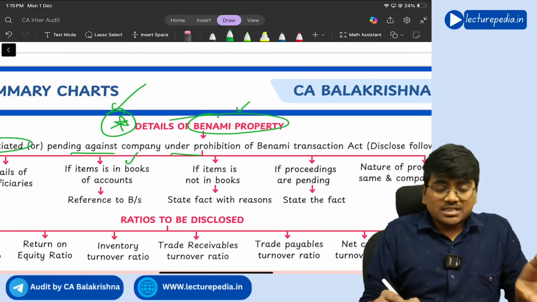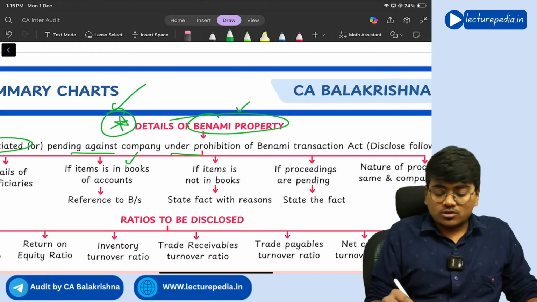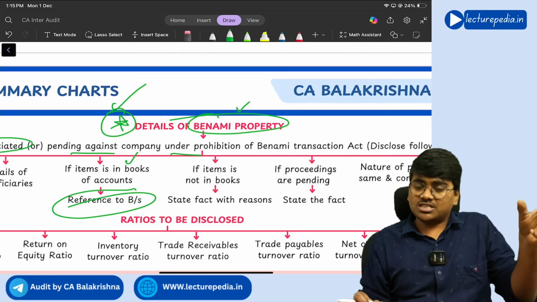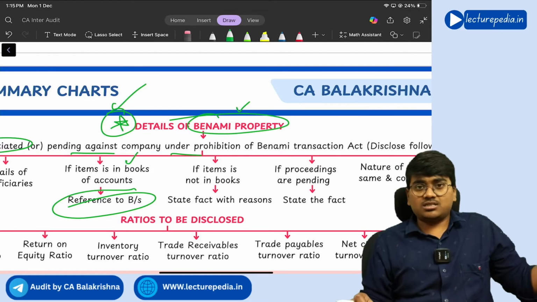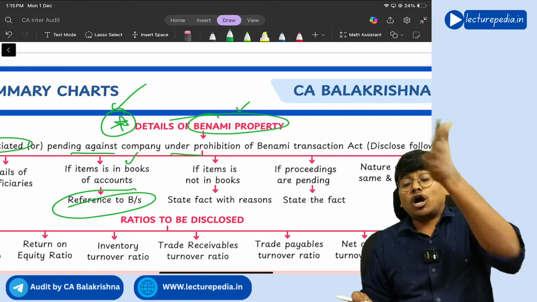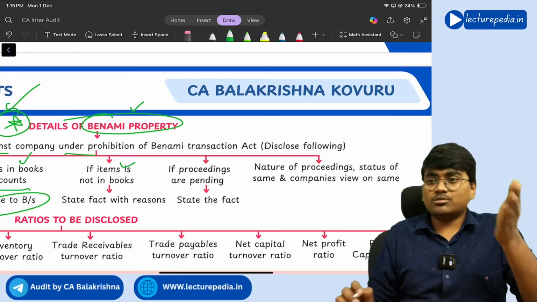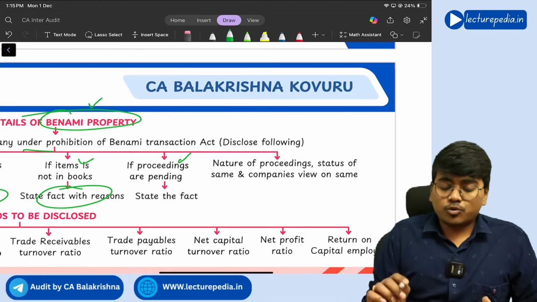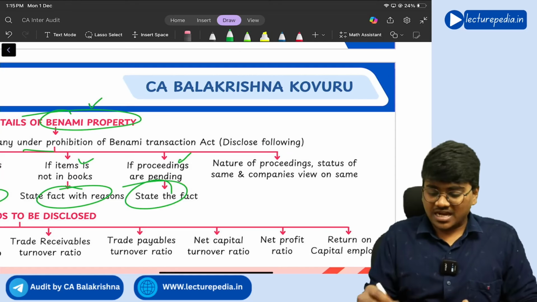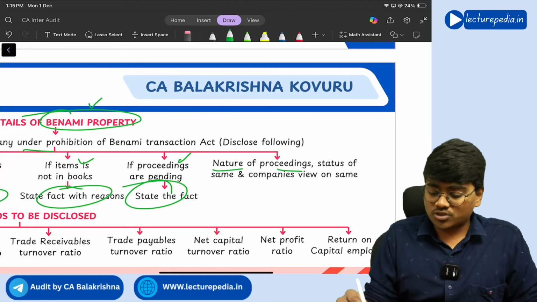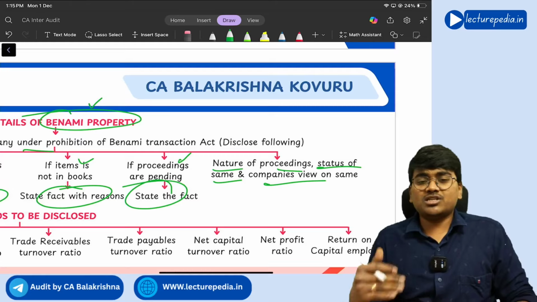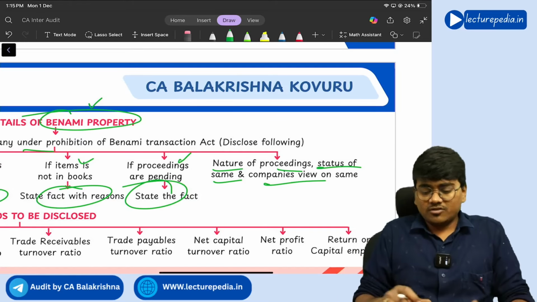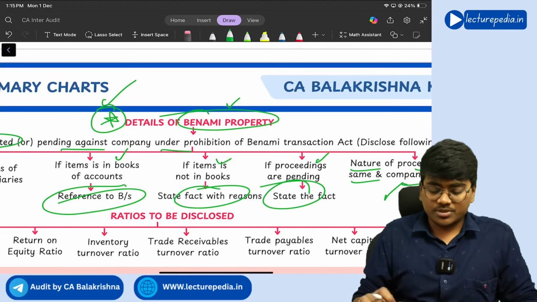And if the item is recognized in the books of accounts, give reference to the balance sheet where that property involved under the Benami transaction is recognized. If the property is not recognized in the books of accounts, state the fact why it is not recognized. If proceedings are pending, still state the fact that proceedings are pending, the nature of proceedings, the status of the same, and the company's view on the same, whether the company will win that proceeding or lose it. So what is the company's view?